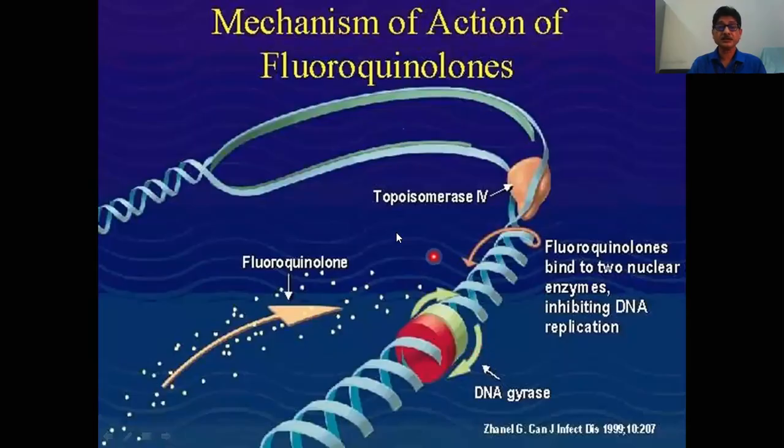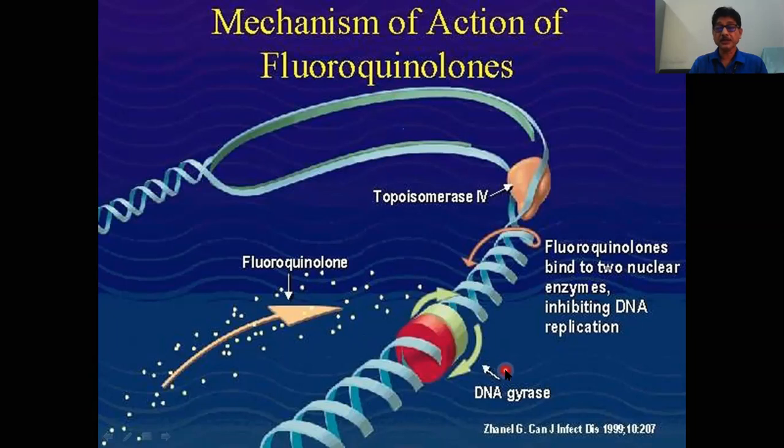You can see in this diagram, when these two DNA are replicated, the separation is done by the topoisomerase enzyme in gram-positive organisms. But in gram-negative organisms, when the separation occurs, at the distal end there is overwinding, or more supercoiling.